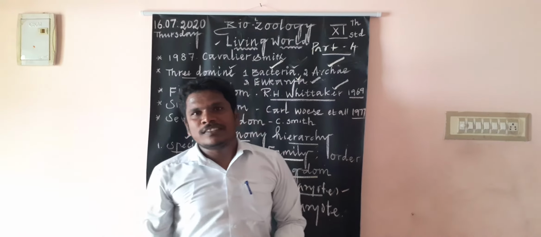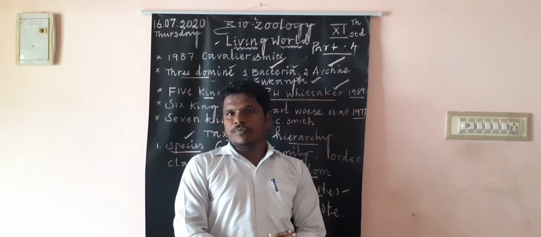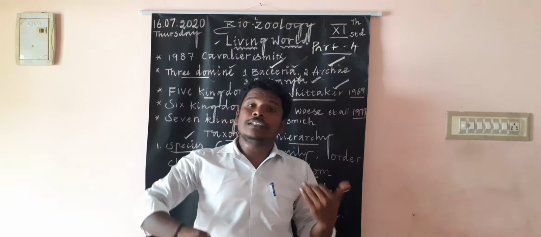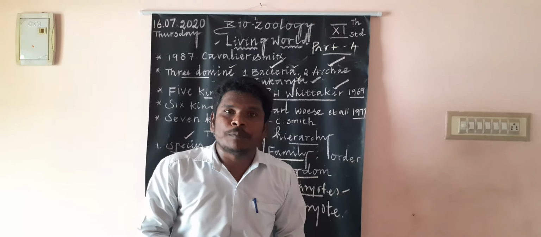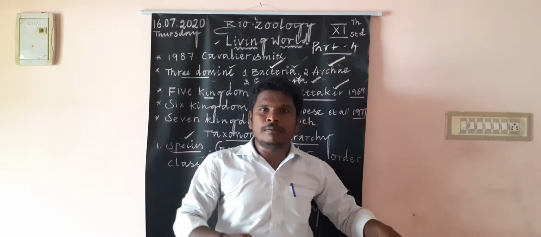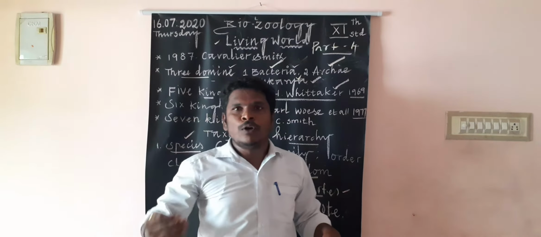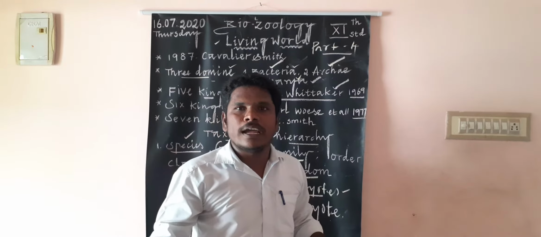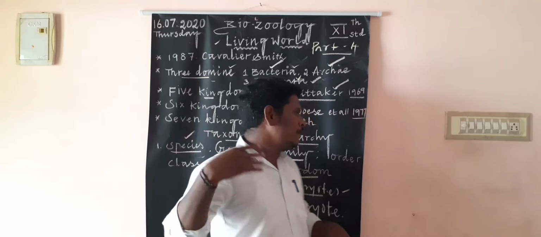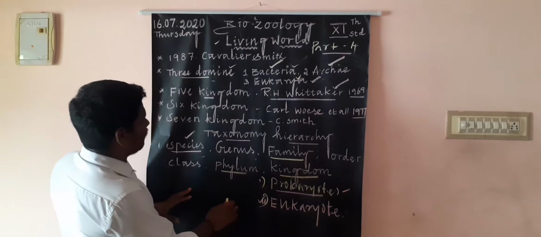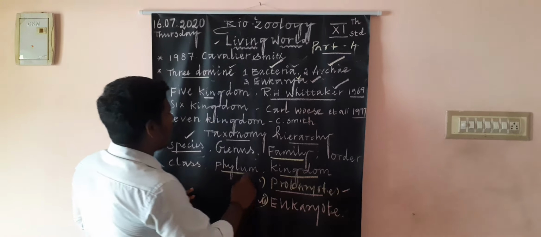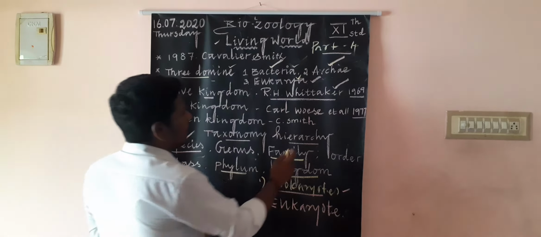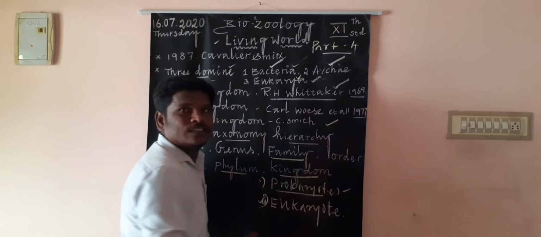Then the seven kingdom concept. It was given by Cavalier Smith. What are present in the seven kingdom concept? Eubacteria, archaeobacteria, protozoa, chromista, fungi, plantae, and Animalia. Those are present in the seven kingdom concept, which was given by Cavalier Smith.